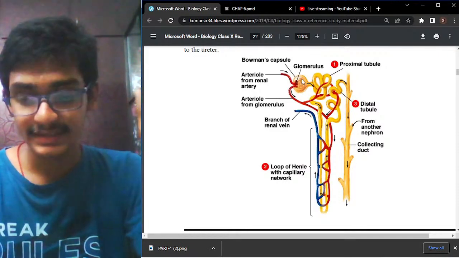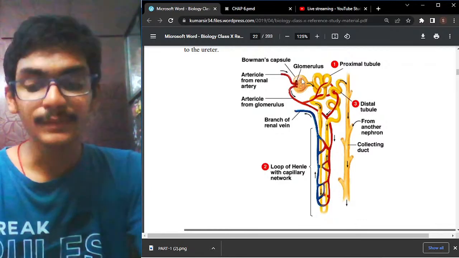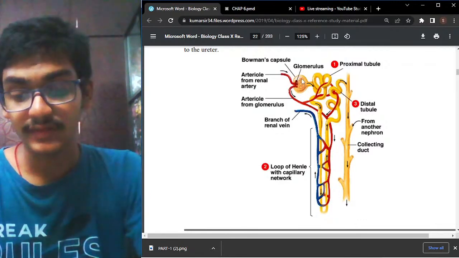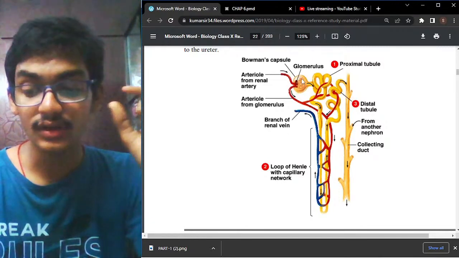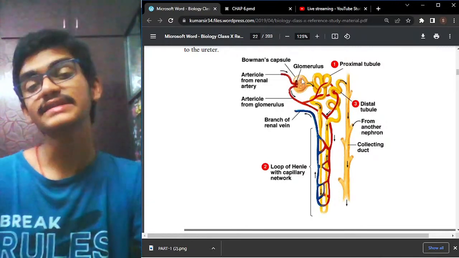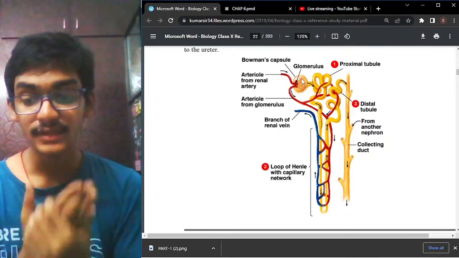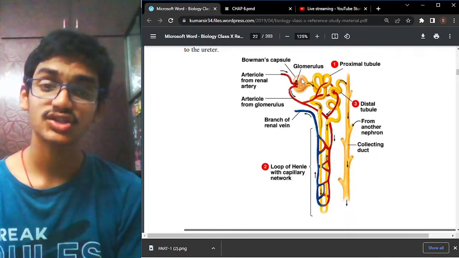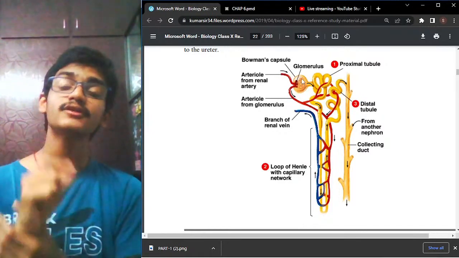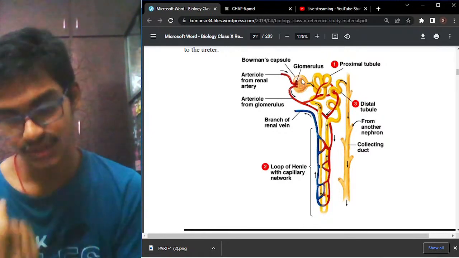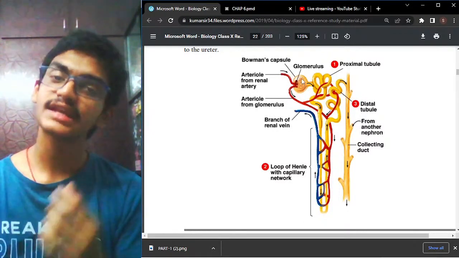Okay, let me read out this important sentence. The liquid part of the blood, which contains the nitrogenous waste, amino acids and everything, passes into the Bowman's capsule, which forms the glomerulus filtrate. And here the blood is under a greater pressure. Therefore this is called ultrafiltration. This ultrafiltration is also called nephric filtration.